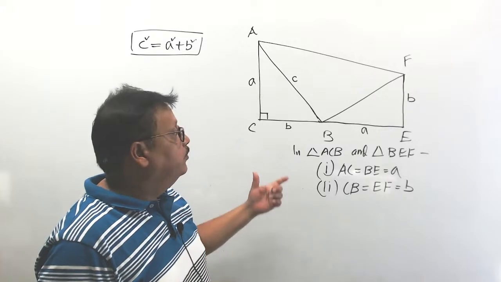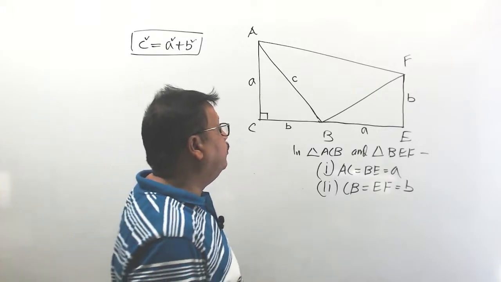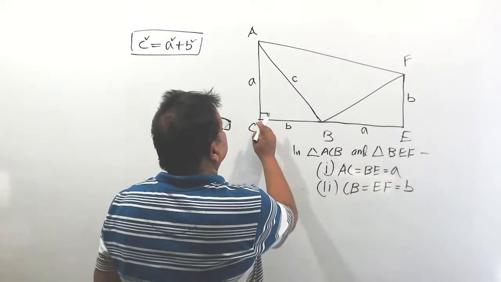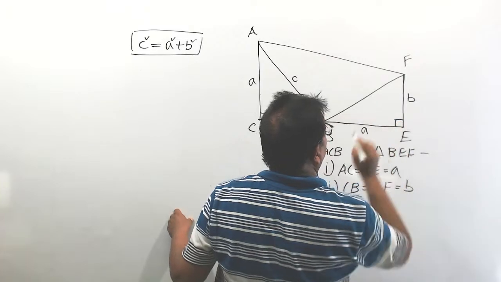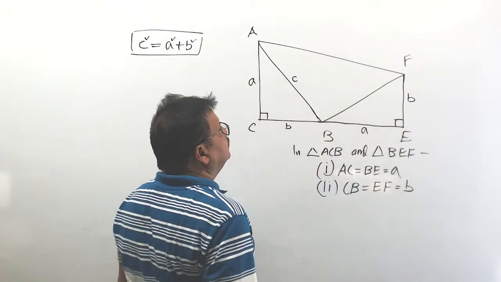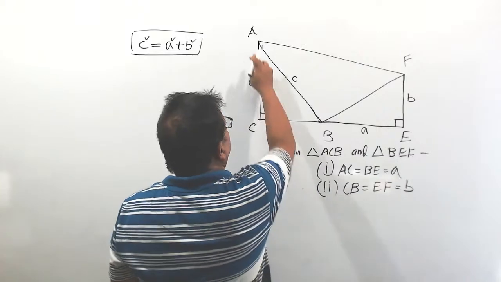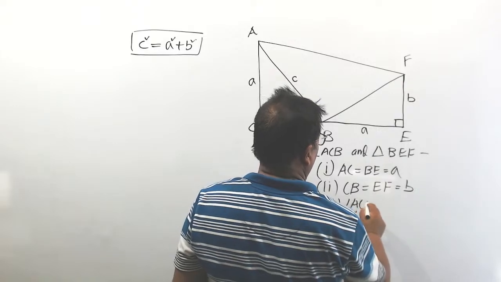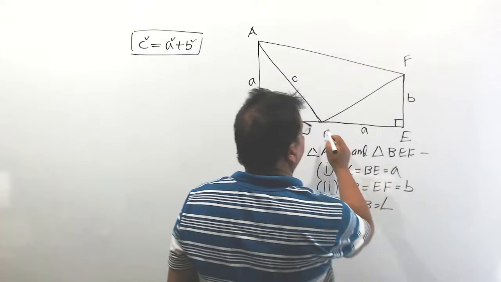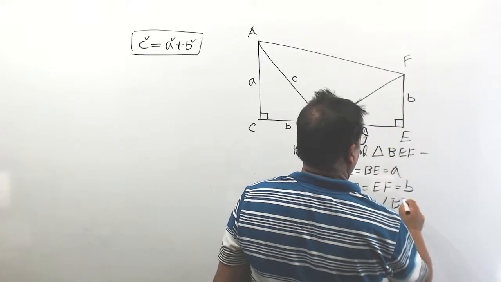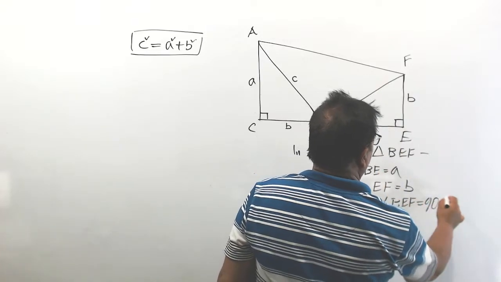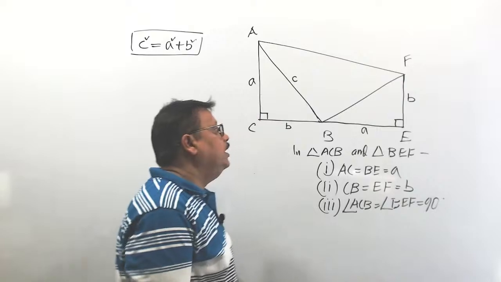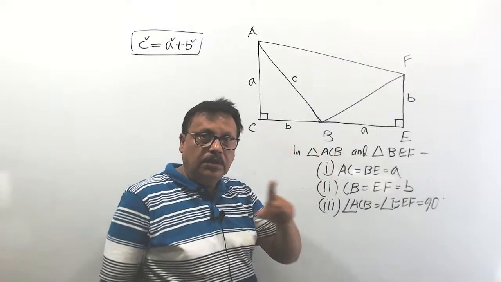Okay. Follow the steps carefully for proving the Pythagoras theorem. Now, one more thing. This angle is also a right angle according to the construction, that is angle ACB. Number 3, angle ACB equal to angle BEF equals 90 by construction, because EF was the perpendicular on extended CB, right?